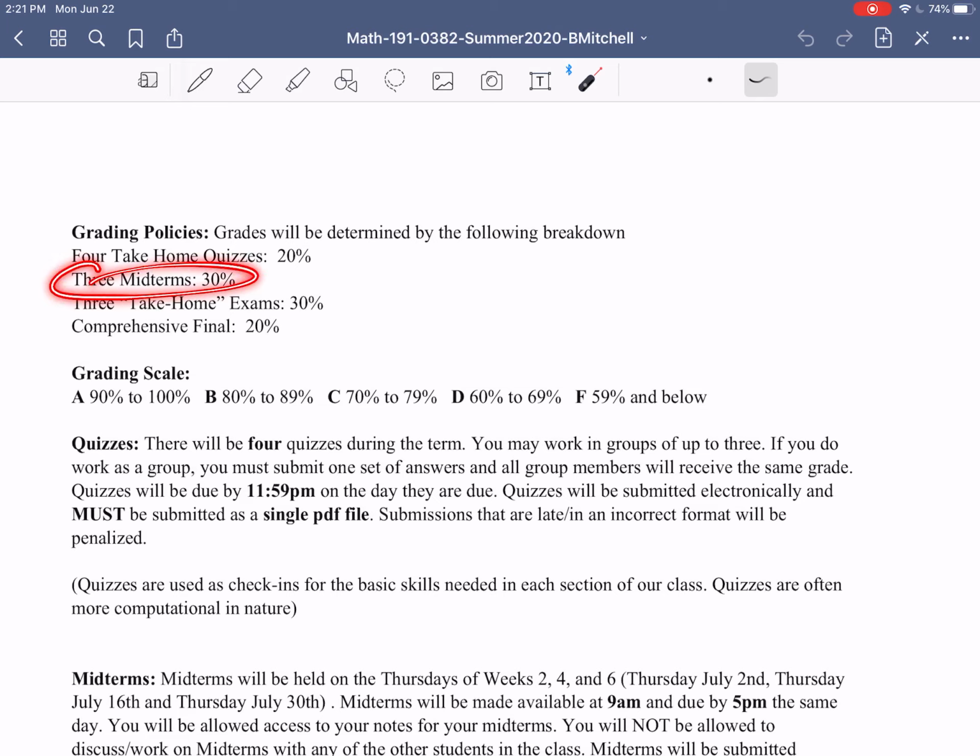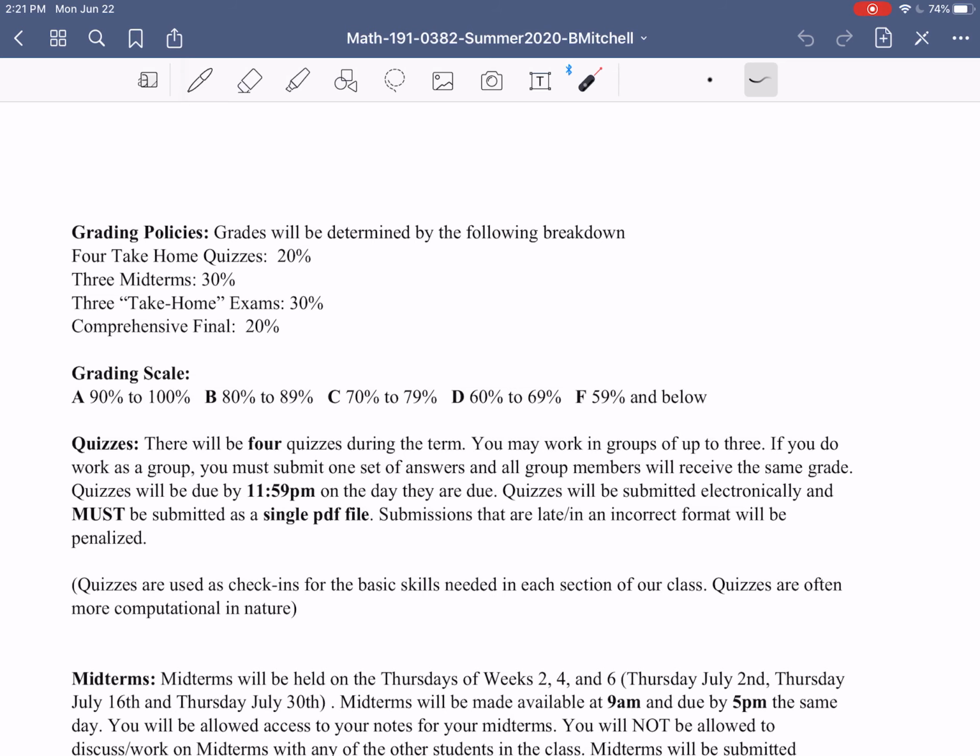You will have what we call 3 midterms. Technically, I guess I could put in quotes, in-class midterms, if you could see me. Obviously, there's no in-class component because everything's online. But there will be 3 midterms, each 10%, so that's 30%. Then there will be 3 take-home exams, which also are 10% each, so a total of 30%. And then finally, we'll have a comprehensive, or cumulative, final, which is 20%.